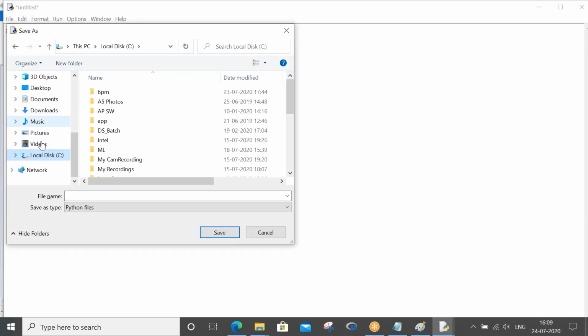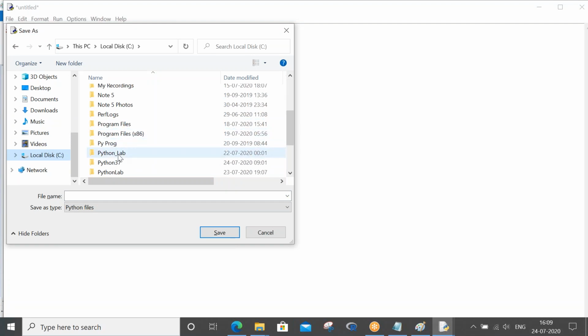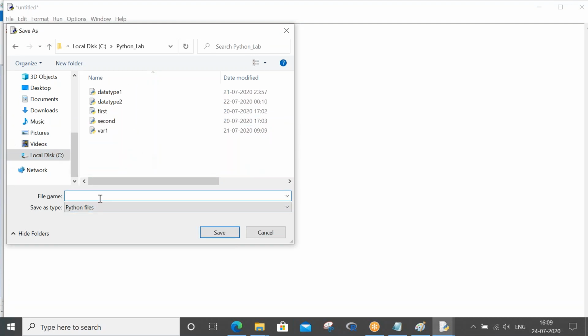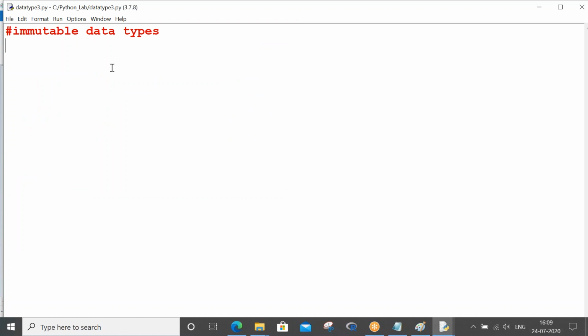Python lab is where we are trying to store all our programs. Okay, so here data type 3 is the program which we are going to see now.